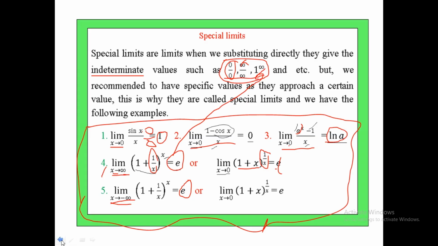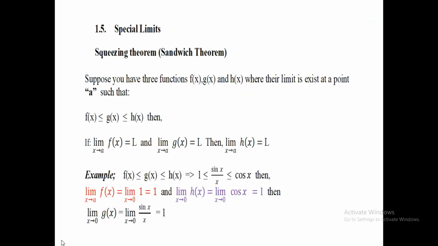Of these special limits, the first one we can prove using the Squeeze theorem. What does it say? Suppose you have three functions f of x, g of x, and h of x, whose limits exist at a point, such that f of x is less than or equal to g of x, which is less than or equal to h of x.